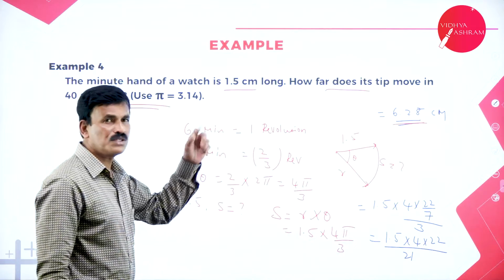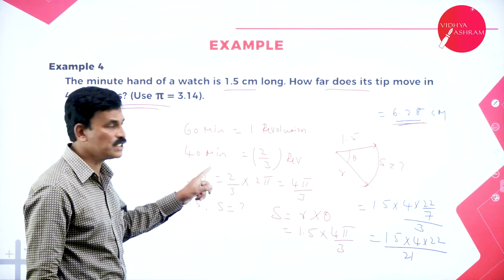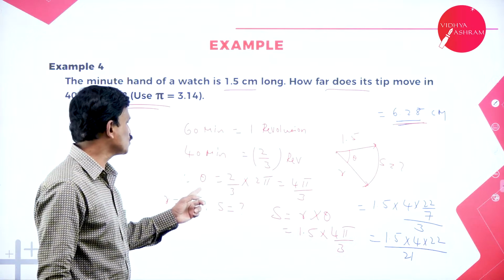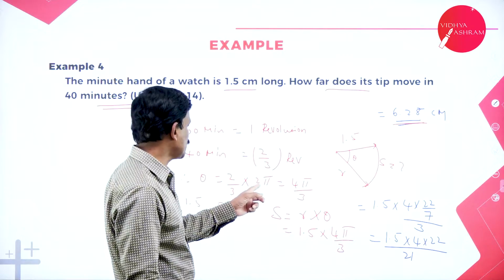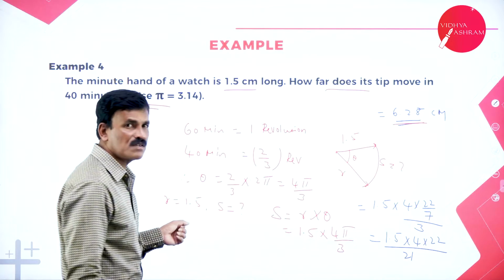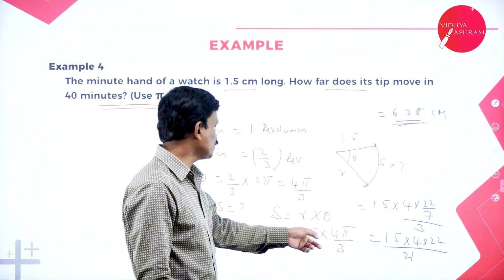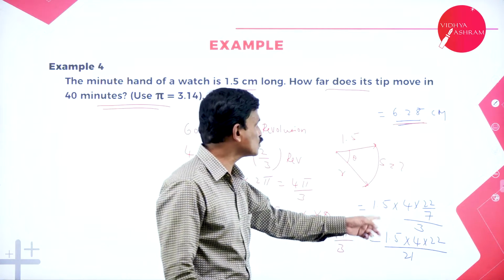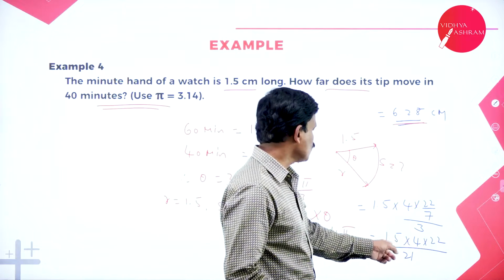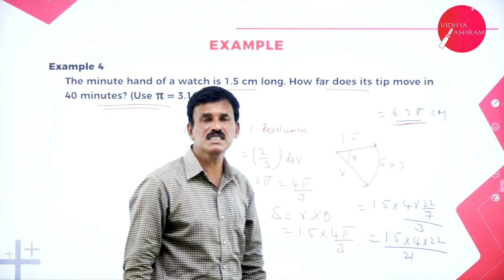Here, since one complete revolution takes 60 minutes, 40 minutes will be 2 by 3 revolution. So therefore theta is equal to 2 by 3 into 2 pi radians, which is equal to 4 pi by 3. Radius is given, R is equal to 1.5. Therefore S is equal to R into theta, 1.5 into 4 pi by 3, that's equal to 1.5 into 4 into 22 by 7 by 3, that is 1.5 into 4 into 22 by 21, which is equal to 6.28 centimeters.